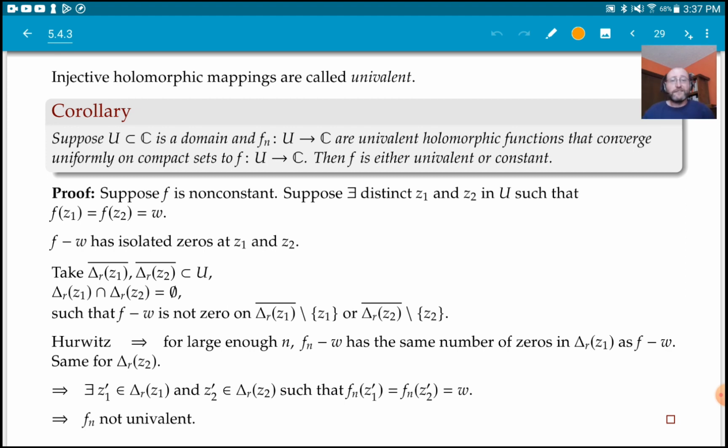All right, so next time we're going to look at the open mapping theorem. Holomorphic functions are actually very nice to the topology, even going forward, not just going backwards. They preserve open sets as long as they're not constant. Preserve open sets going forward, and the open mapping theorem is sort of a stronger version of the maximum modulus principle in some sense. All right, so that's what we're going to do next time, and see you then.